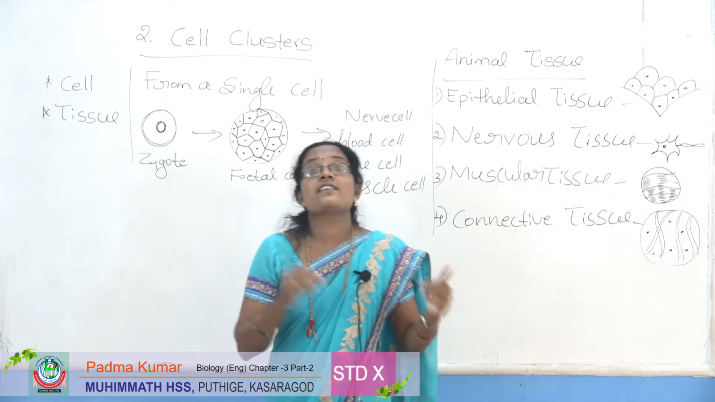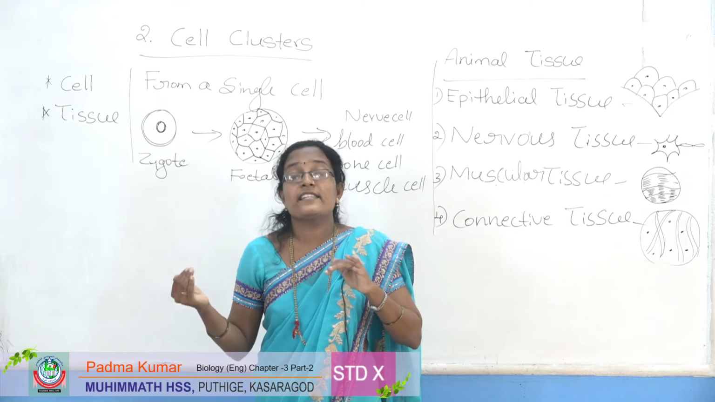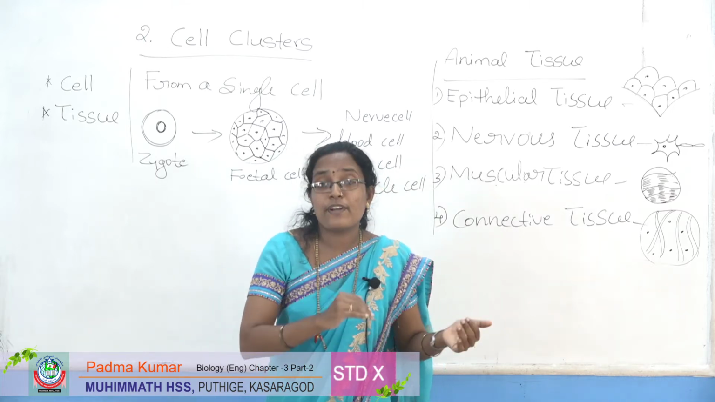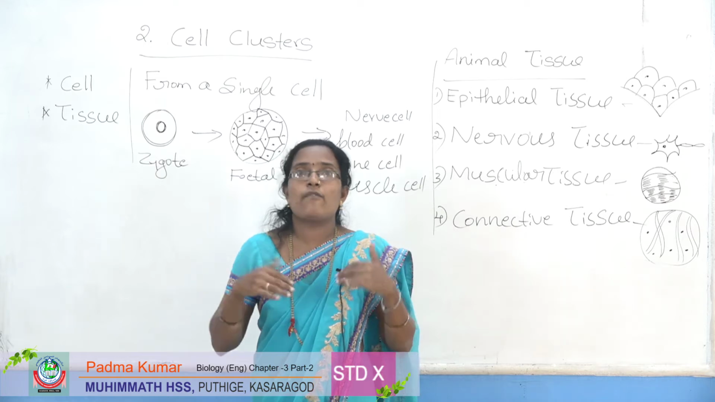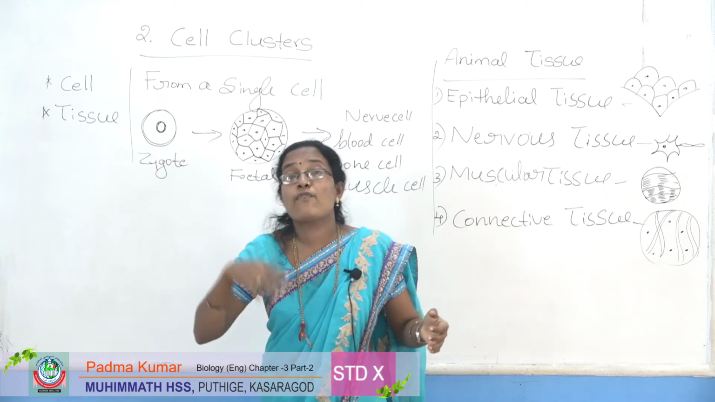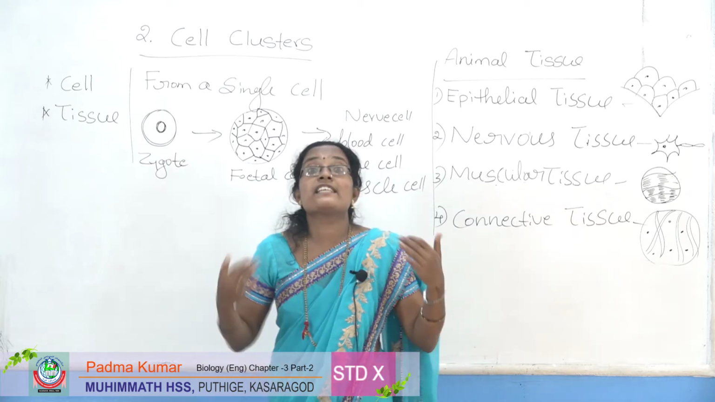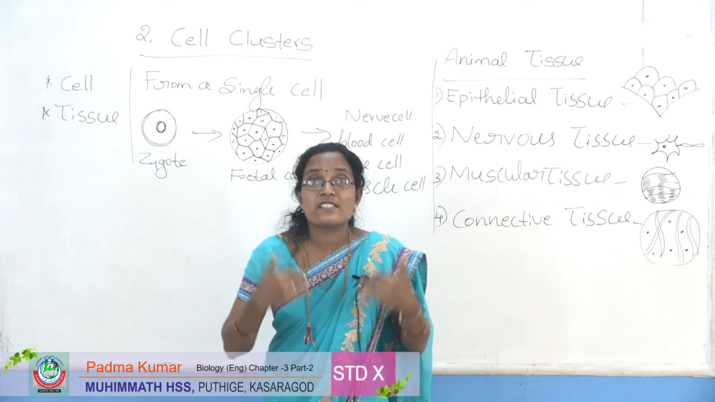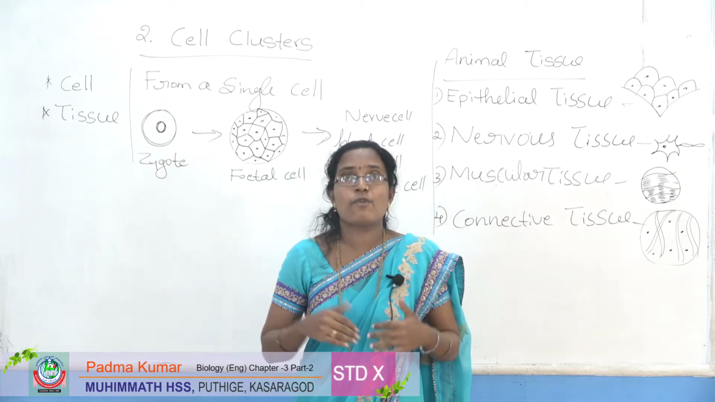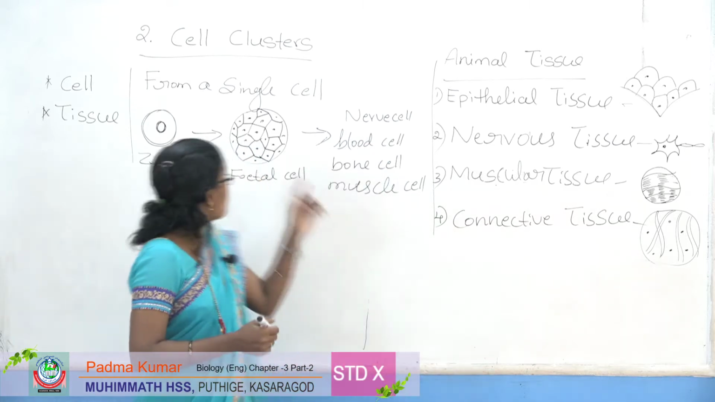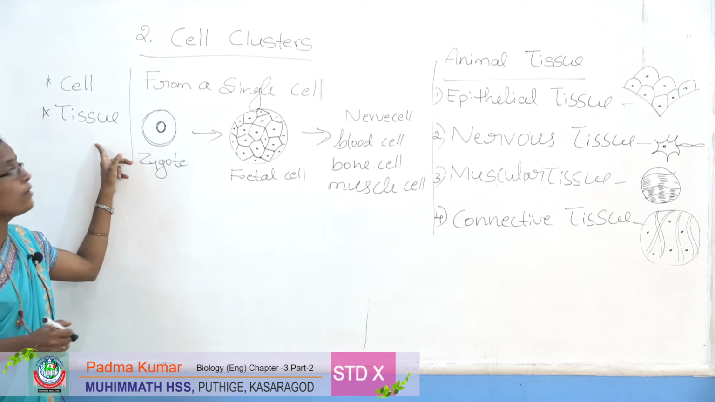Each organ is made up of different kinds of cells in our body, and their functions are also different. We have clusters of cells in our body. What is that name? Tissue. What is a tissue?